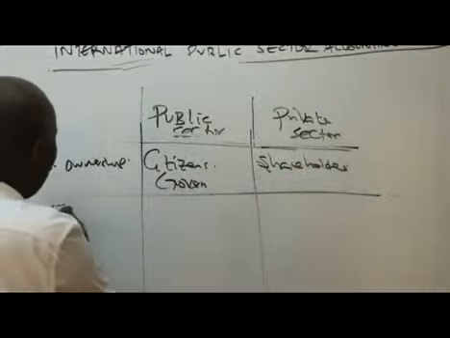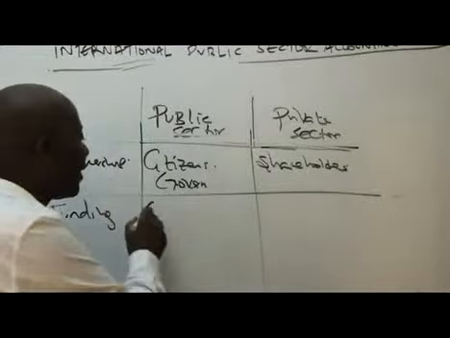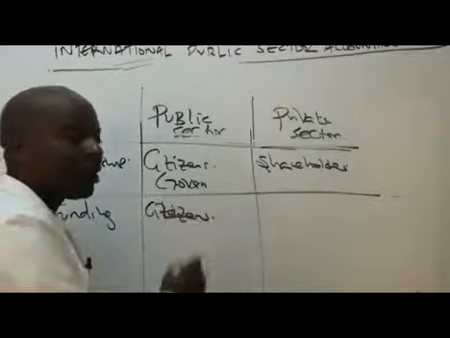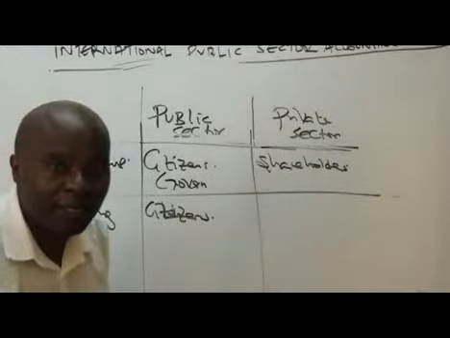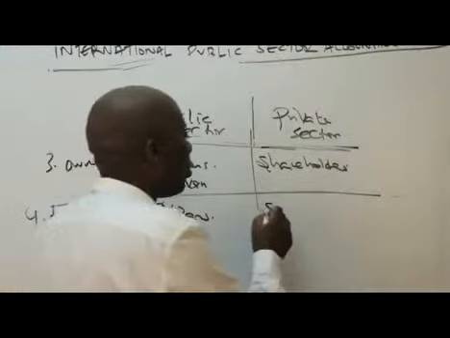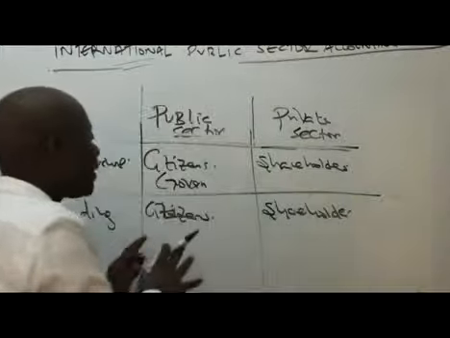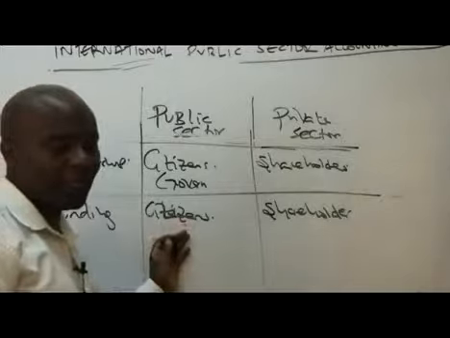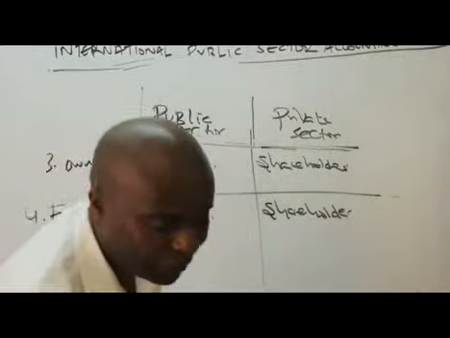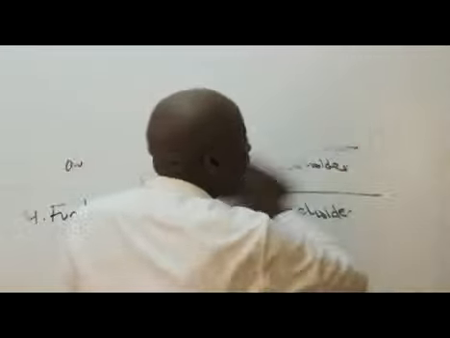From there, we have funding. Number 4, funding. We know that public sector, again, is being funded by citizens through the taxes we pay, through KRA. How about private sector? Private sector funding, of course, we have shareholders. And in either case, we'll still be talking of borrowing. The public sector borrows heavily. Also, the private sector borrows heavily.